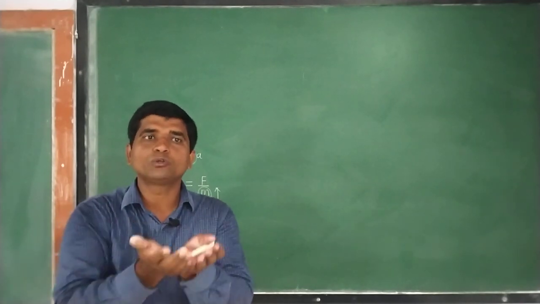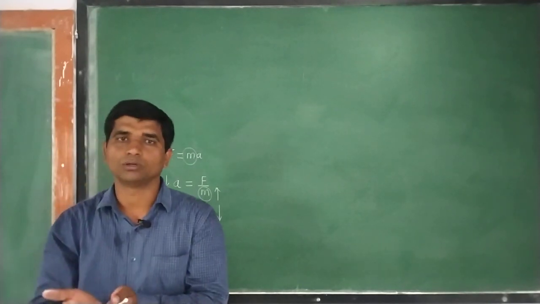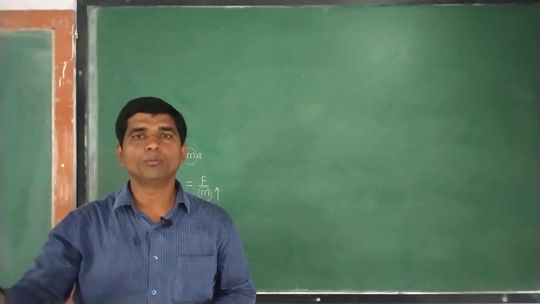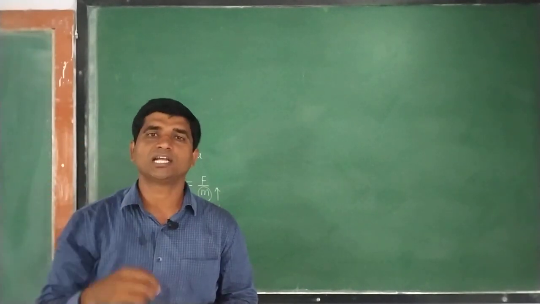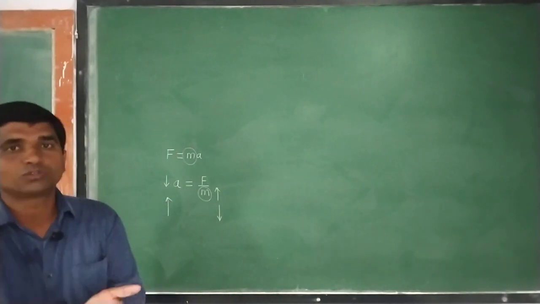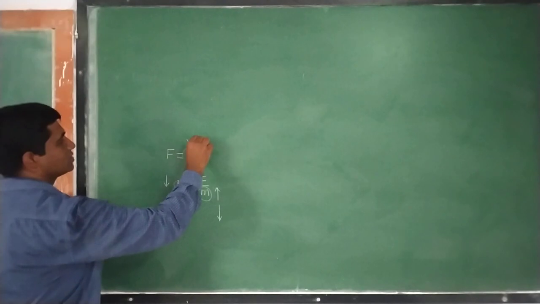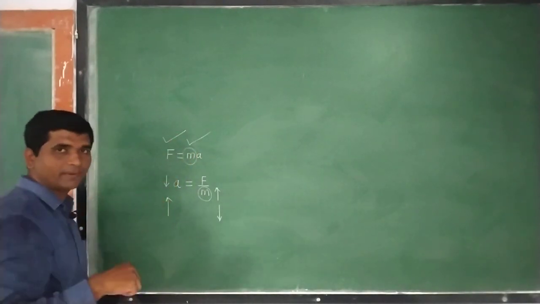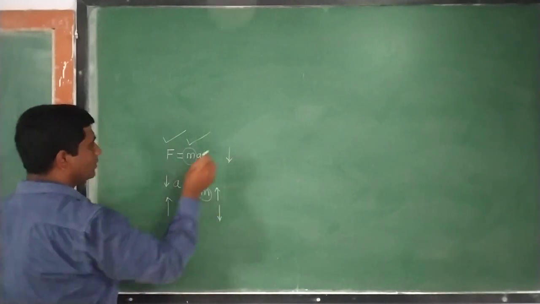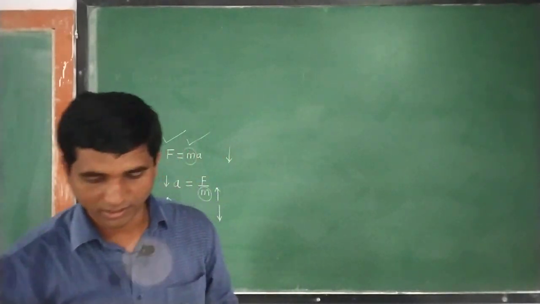It is easier to catch a smaller stone as compared to the larger stone, because the larger the mass, the larger will be the momentum gained by that object, and it will exert a larger force on your hand when you try to catch it. So the larger the mass, the larger will be the force exerted by it. Remember this. So it is easier to catch an object with less mass. That is also one example.